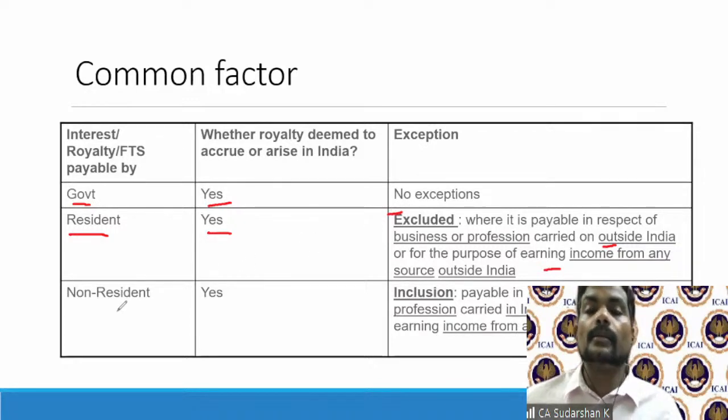A non-resident making payment to another non-resident, royalty for a business or profession carried in India or for earning income from any source in India, then in such a scenario, for the non-resident, there will be income deemed to accrue or arise in India. So this common factor you need to keep in mind, especially the exceptions.